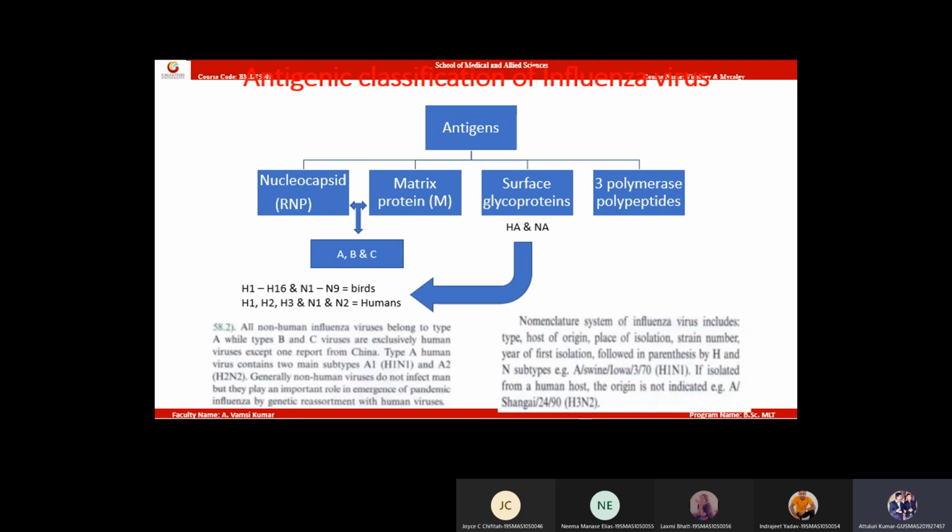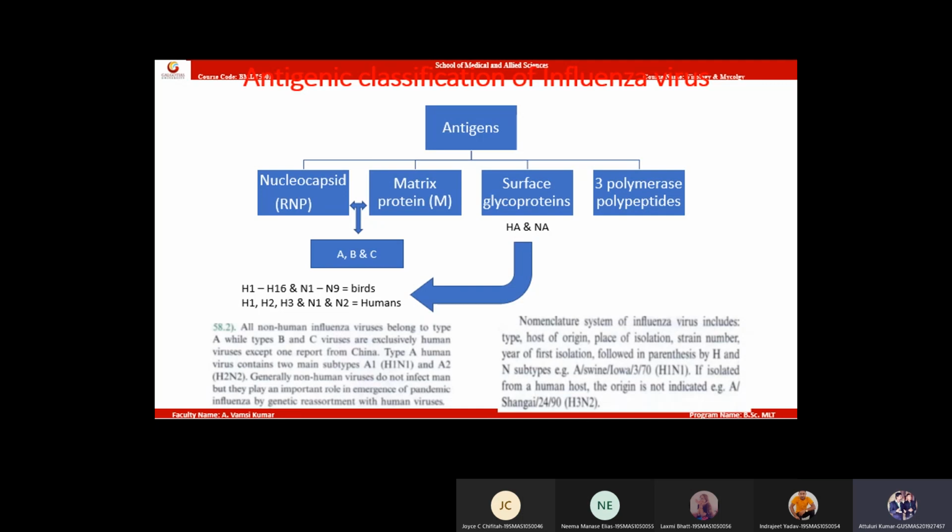This is a simple, stupid virus. It won't cause any infection. This is a normal virus. Even though it is entering into humans, it won't cause death to the patient. Similarly, a bird was also attacked by an influenza virus. Here it has H1, H2, and N1. This is also a normal virus. It won't cause any infection to the bird. These normal viruses infected the host, but there are no complications in the host.